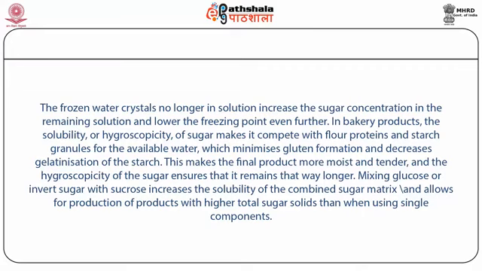Mixing glucose or invert sugar with sucrose increases the solubility of the combined sugar matrix and allows for production of products with higher total sugar solids than when using single components. In this way, sugar is very helpful in making different foods and developing their good texture very well.